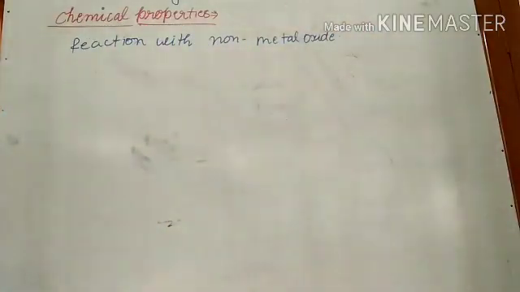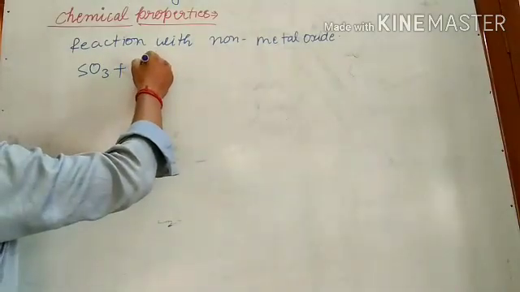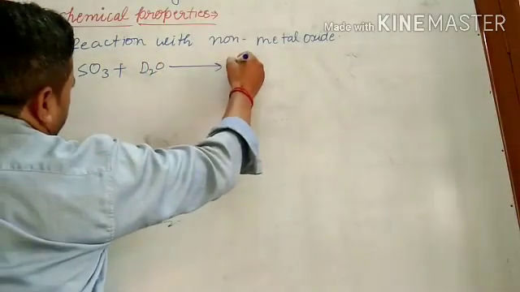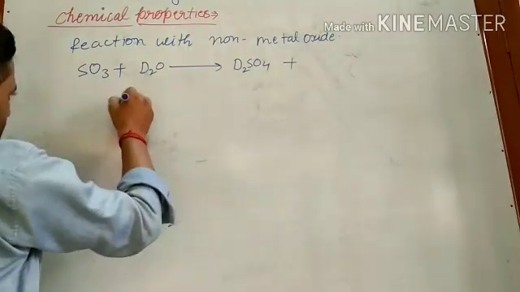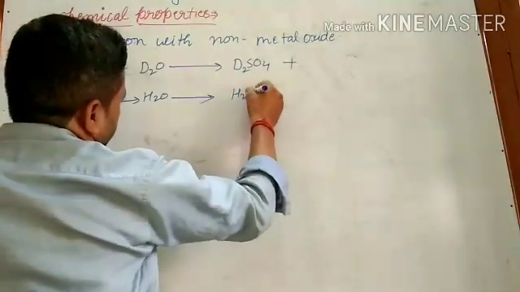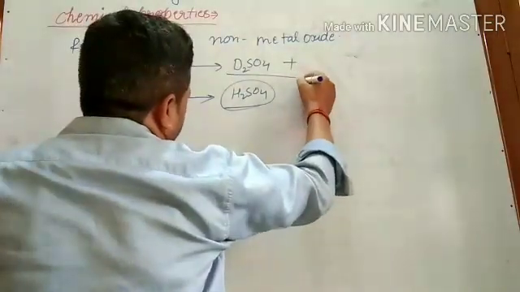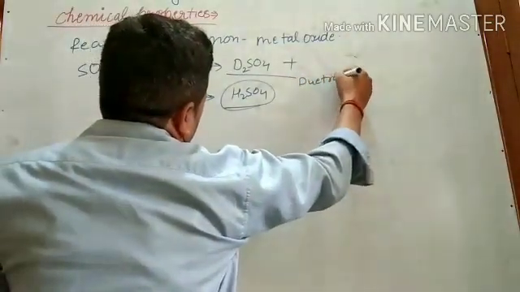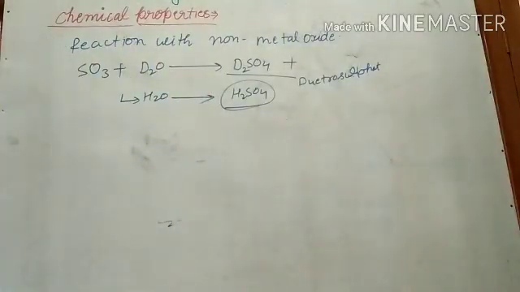I have taken here SO3 and D2O. It will form D2SO4. When water reacts, if we take water instead, it will form H2SO4. So that is called hydrogen sulfate, and this is called deuterosulfate. So like this the product is formed.